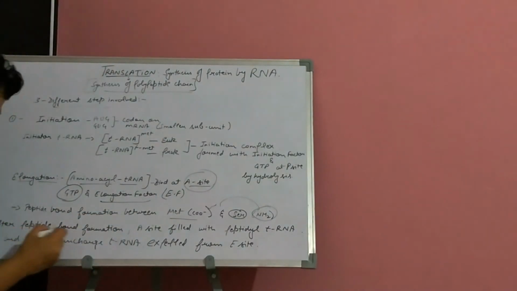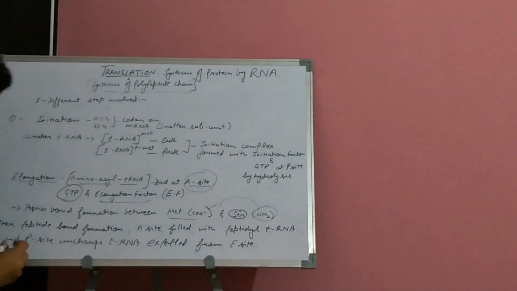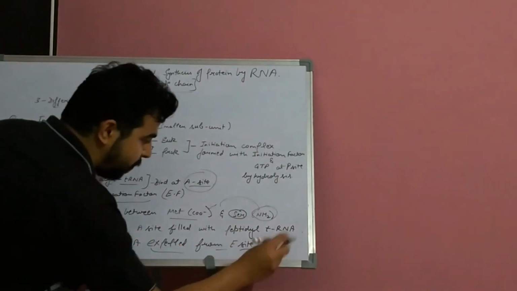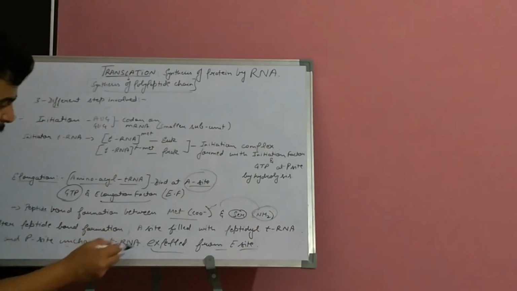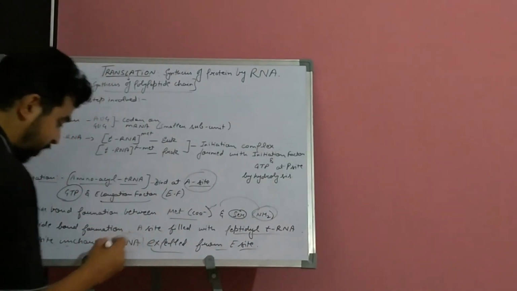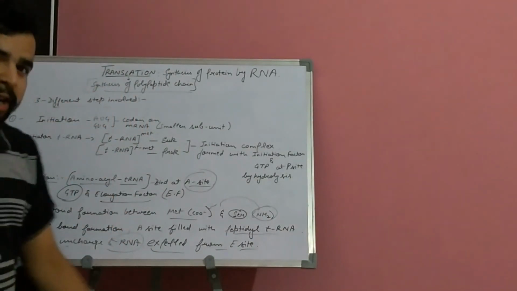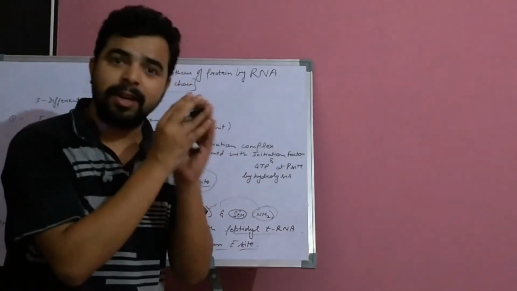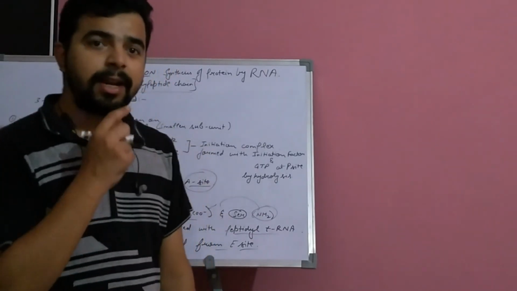Here we can see that after peptide bond formation, the A site is filled with peptidyl tRNA and the P site gets uncharged tRNA, and it will get expelled from the E site, which is the exit site. So tRNA will bring an amino acid, it will form peptidyl tRNA, and the uncharged tRNA will get expelled from the E site. And as I said, this elongation process will go on until it reaches the stop codon. When it reaches the stop codon, the next step which comes in is termination.